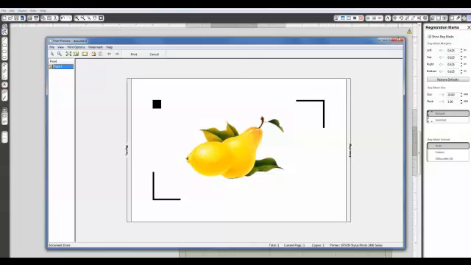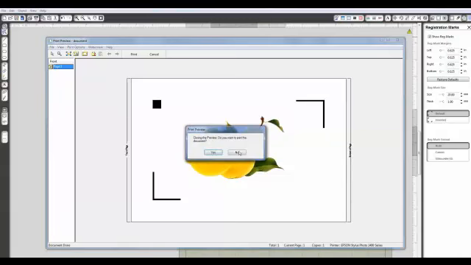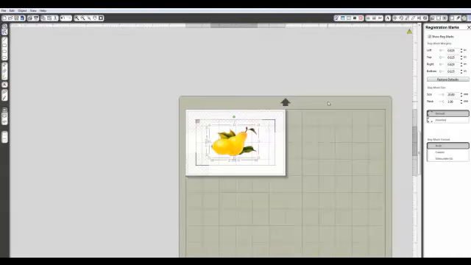Now I'm not going to actually print it, I'm just simulating it for you, so I'm going to close this and say no. And then after I've printed it, I'm going to take it out of my printer, put it on my mat, and I'm going to make sure that I've got my piece of paper set up on my sticky mat exactly the way it is here. So I've got my 4 by 6 piece of paper, I've got my element printed in the middle, I've got my registration marks showing. You're not going to get all this cross hatching, but you are going to get these black marks. And I'm going to stick it down on my mat exactly like this.